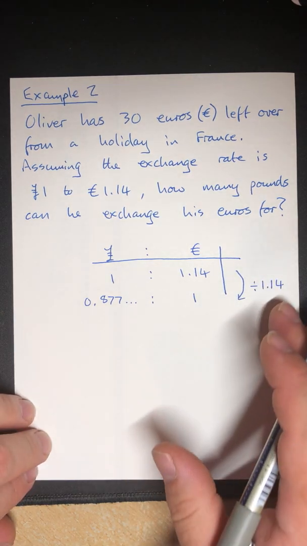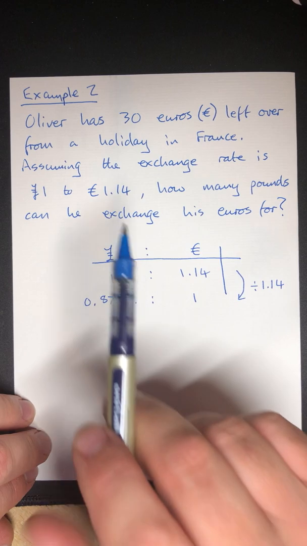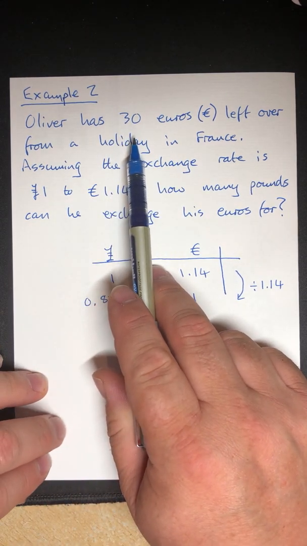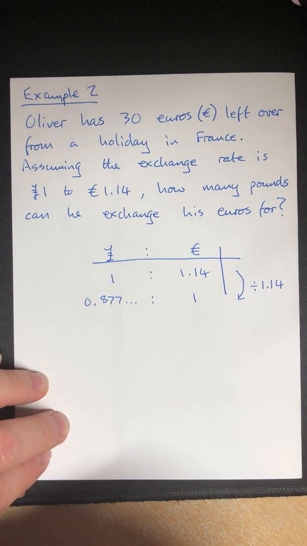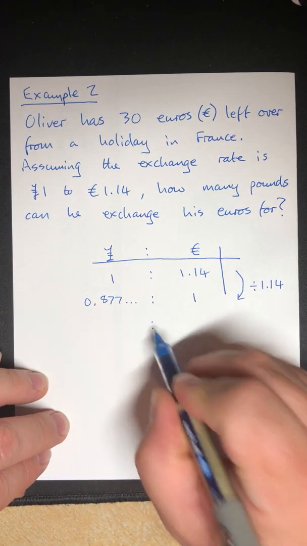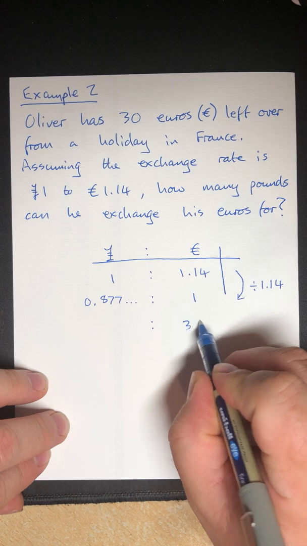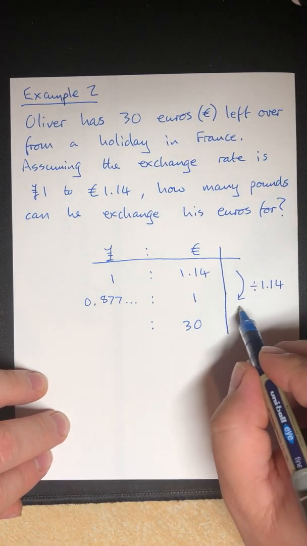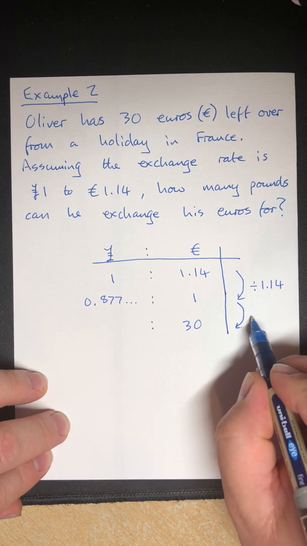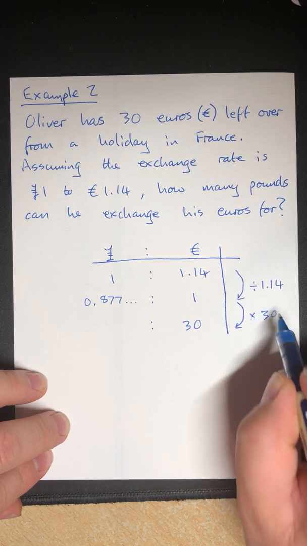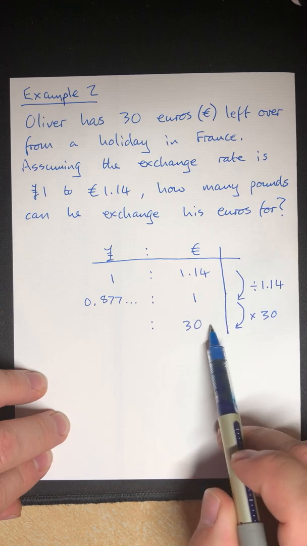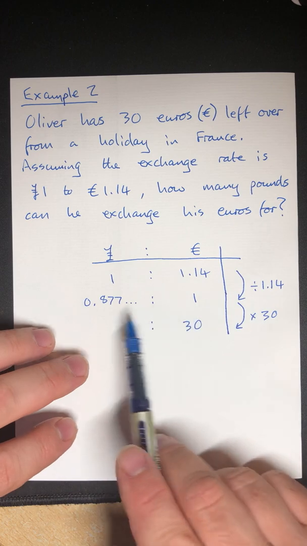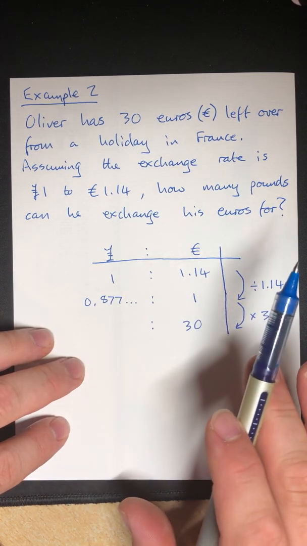What is that next step? Well, let's go back and check what the question was asking us for. It wants to know how much he'd get for 30 euros in pounds. Let's put another line in. This needs to be 30 euros. Let's just make that a bit longer. Quite an easy step to choose then. I need to times by 30 if I want 1 to become 30.